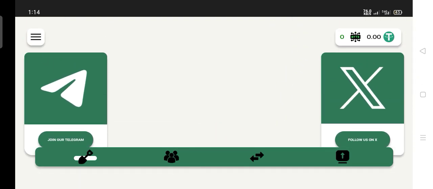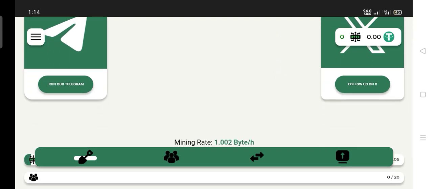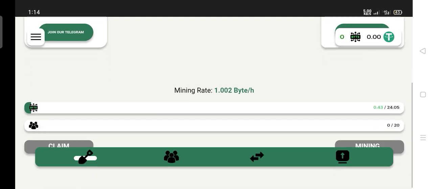You can click on the three dotted line on the right hand side of your phone and scroll down, then add to your screen. When you add it to your screen, it will be very easy for you to do this project. Then come down here, join them on their Telegram channel and follow them on their X. Then you can start your mining rate. You can click here, it will start mining for you.